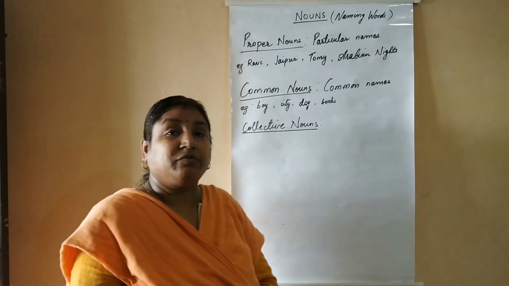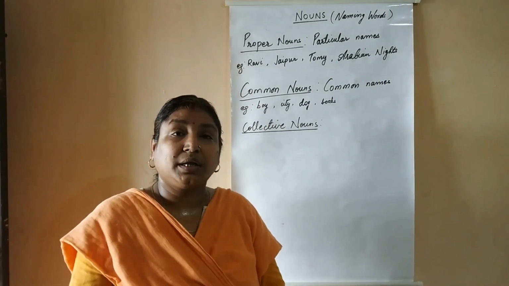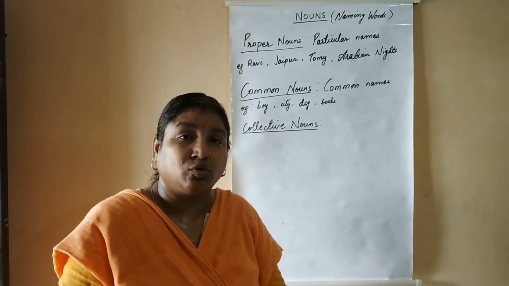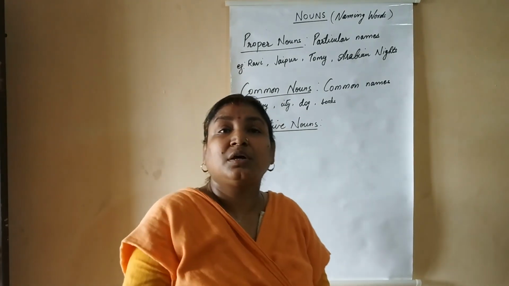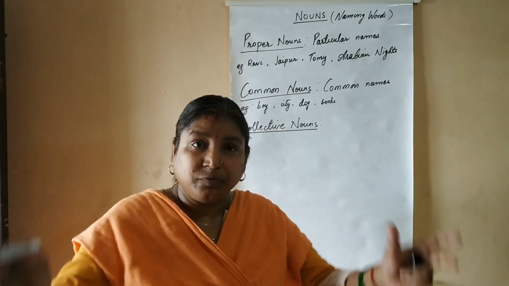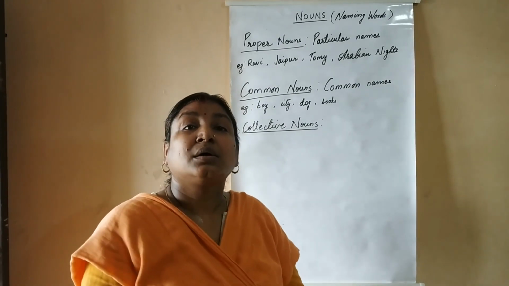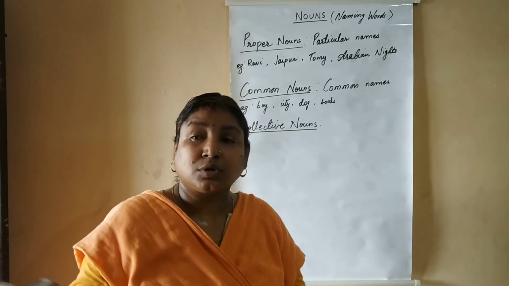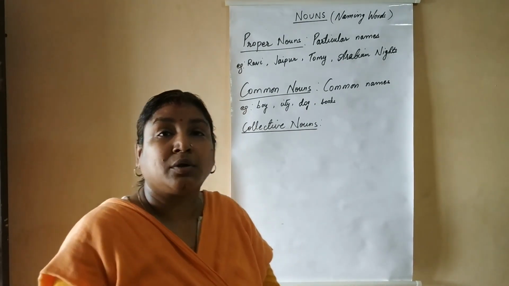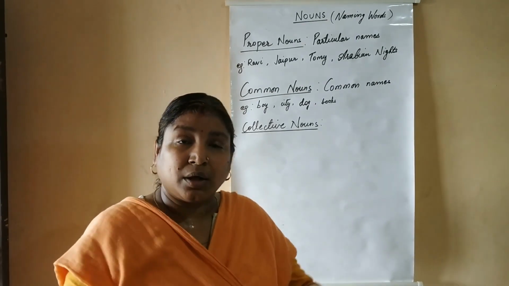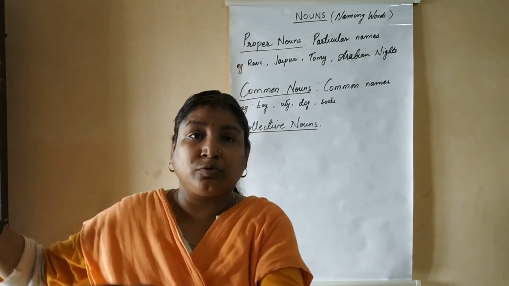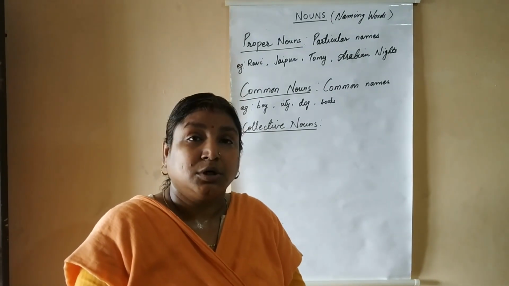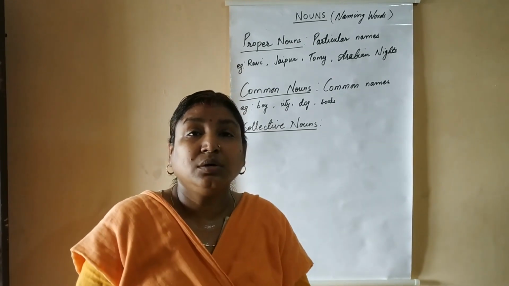Next is your collective noun. What is a collective noun? Collective nouns are those names given for a group. Suppose there are many cows grazing in the field. So that group of cows has been given a name as herd or cattle. All those animals that we rear for milk and all, we call them cattle. And the group of that cattle, a group of cows, buffaloes, goats and all grazing in the field, is referred to as herd. So here the word herd is your collective noun.